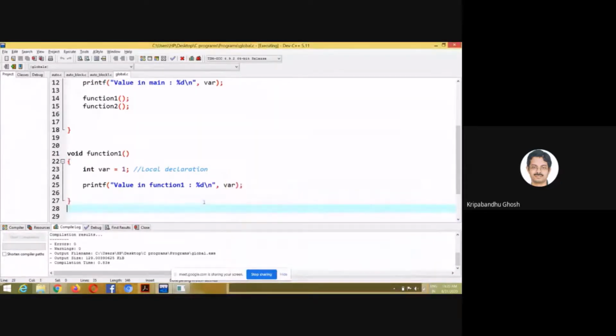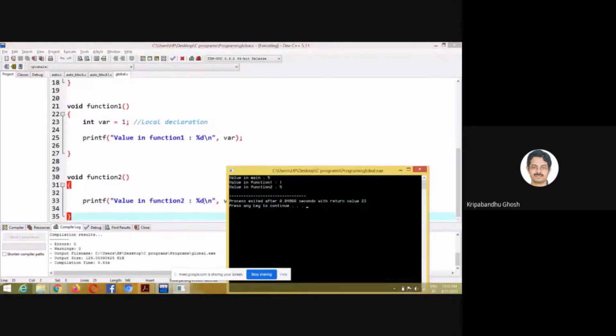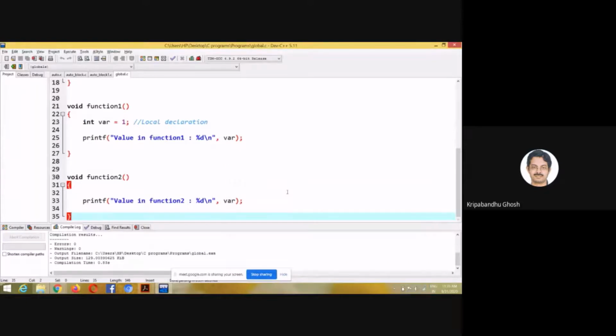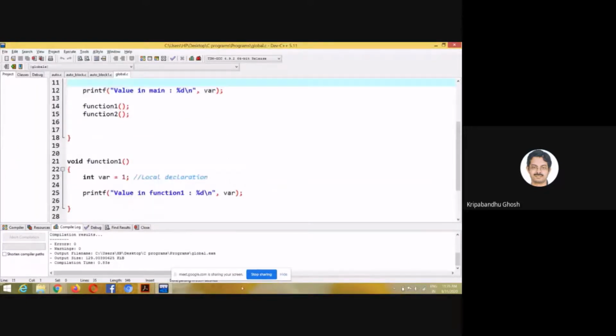Similar to what we did in main, we did in function 2. Here I have not initialized or declared var, so here also the global variable var will be printed, will be accessed. So please keep this in mind.